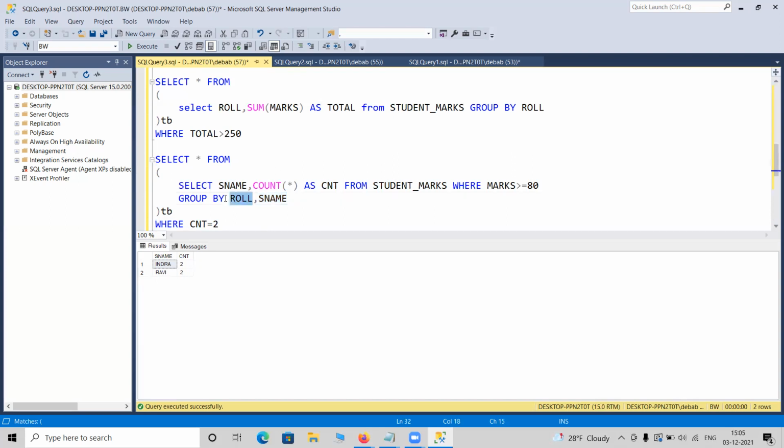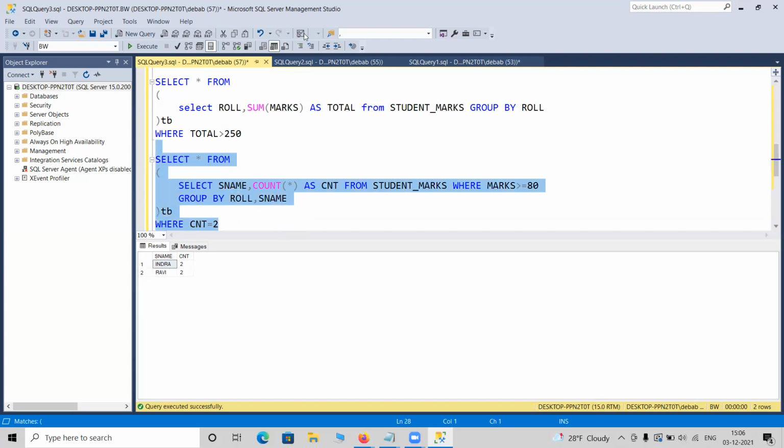Here roll number is unique, so group by using roll and S name. There is no need to put S name here, but I have given that to fetch the name. Otherwise, I cannot fetch the name from this group by statement. My main field in group by is roll number alone, which is enough, but to see the S name in the select statement, I have to give that. It doesn't mean you can group by S name only. You can, but in reality, it might turn into blunders. You might include 5 Indras together in finding the result, and that is not something we are looking for. So you might face this type of thing in our task.